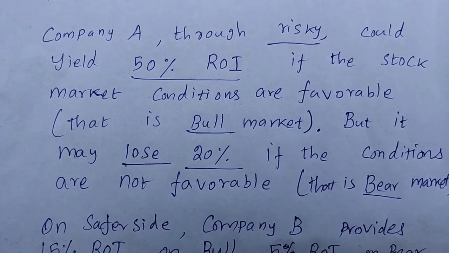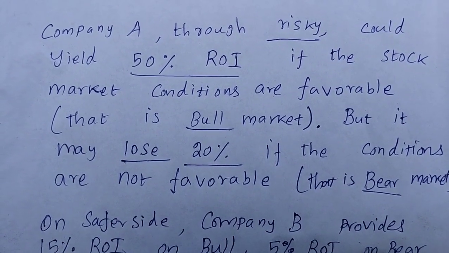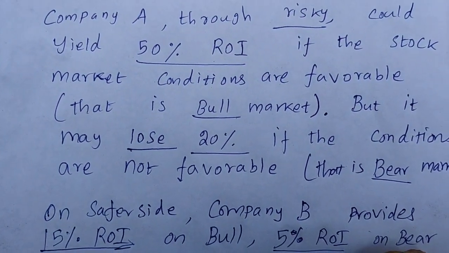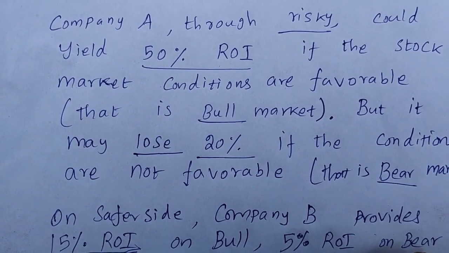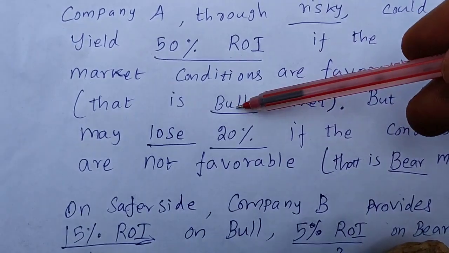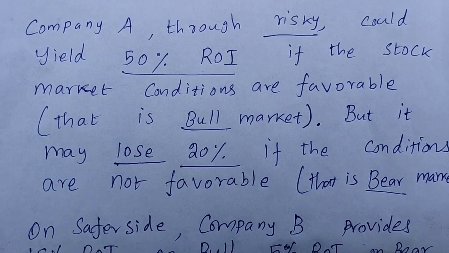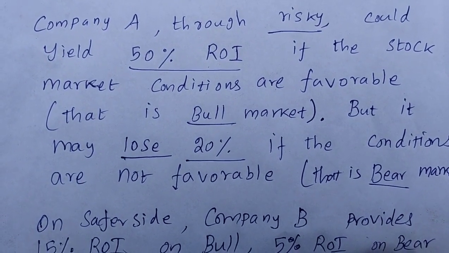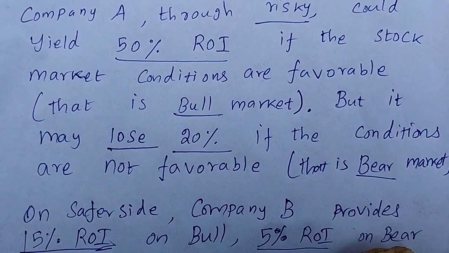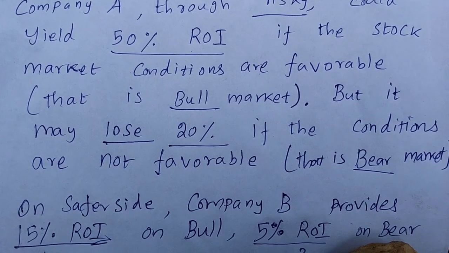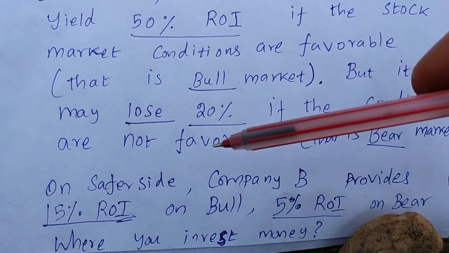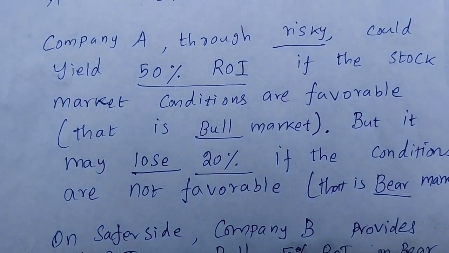So first let us look at company A. A is though a risky investment, but it could yield a 50% ROI. ROI means return on investment. So you could have a 50% profit if the stock market conditions are favorable. Normally in stock market terms, bull market refers to favorable conditions. But it may lose 20%. That means you are going to lose 20% of your money if the stock market conditions are not favorable. That is a bear market. So this is the given situation for company A.